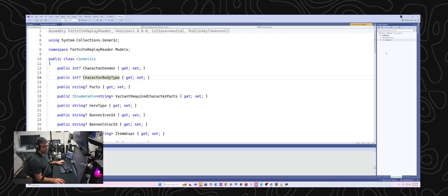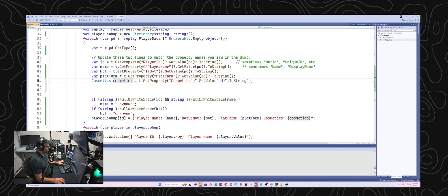All right, let's go ahead and try to get one of these out. So we've got cosmetics, and then let's try to get character gender out. Okay, so cosmetics. Why is this giving me an error now? Returns a string that, oh, right, because I converted this to string, so we don't want to do that anymore. So we should just be, let's see here. Cosmetics equals T get property, cosmetics. Can I just do that? Okay, let's see.